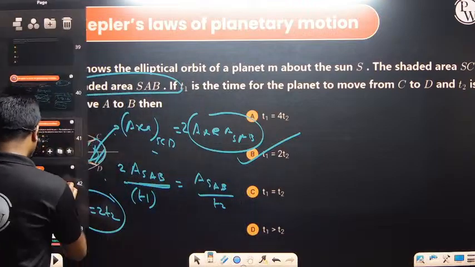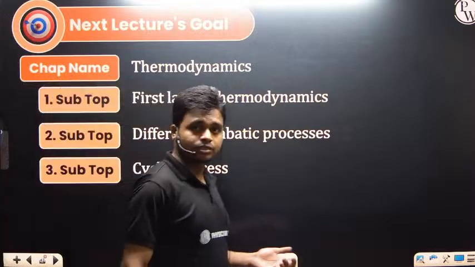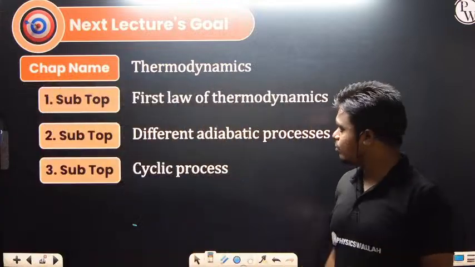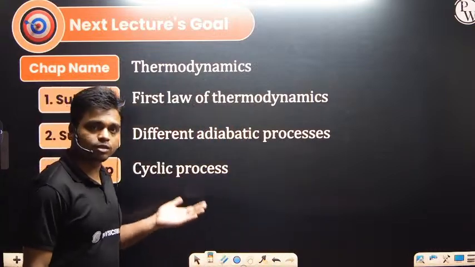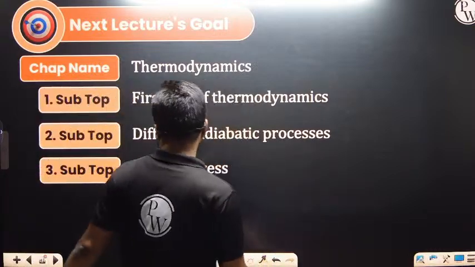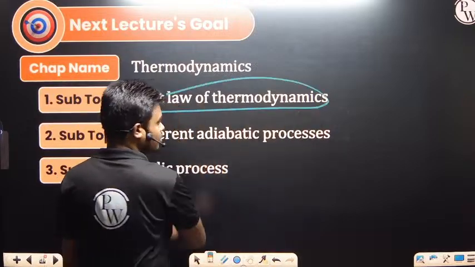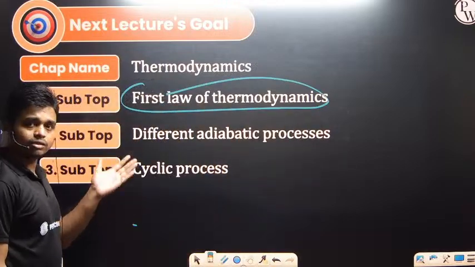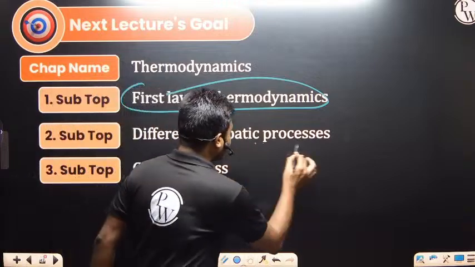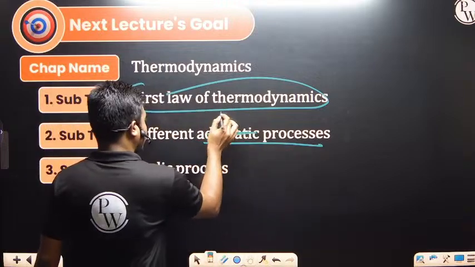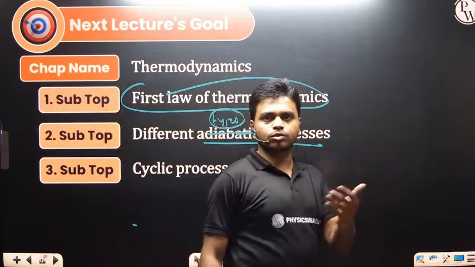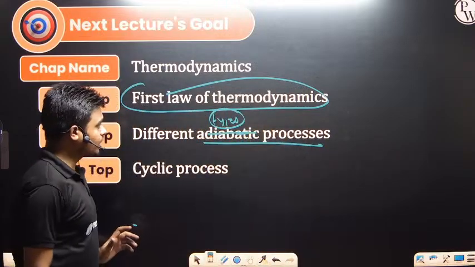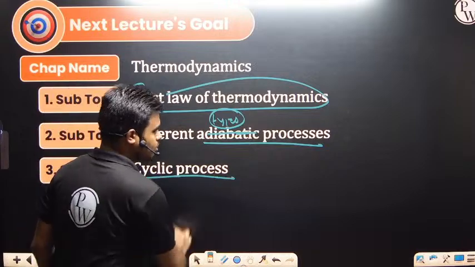And tomorrow we'll come up with the chapter thermodynamics. It is a very important chapter, because in chemistry also we have it, as well as in physics. Some of the topics that we are going to discuss tomorrow are the first law of thermodynamics, important topics in thermodynamics, and different types of process. Different types of process means adiabatic process, isobaric process, isothermal process, and isochoric process. The last one is the cyclic process that we are going to discuss tomorrow.